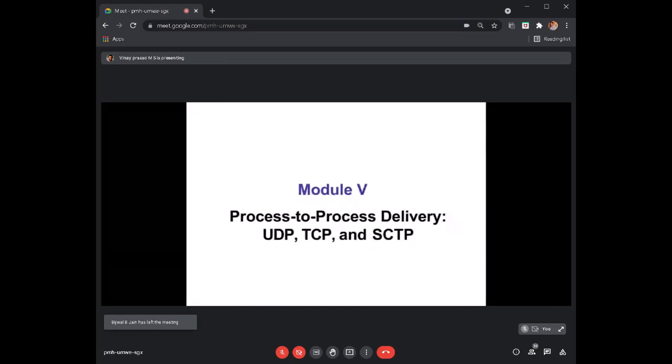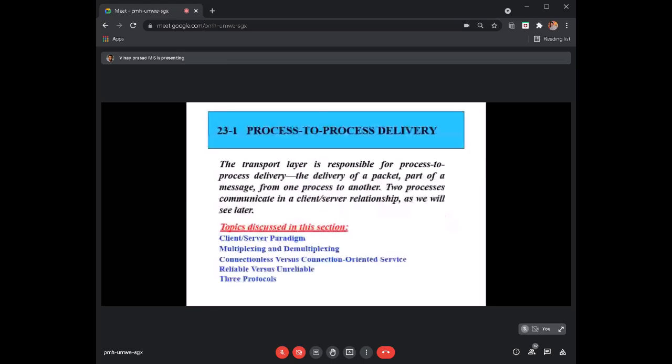Okay. So process to process delivery is the responsibility of your transport layer, which ensures the delivery of a packet, a part of a message. We said that in the transport layer we consider a part of a message or datagram, and we call it a segment. A segment is the transport layer's packet, as opposed to the packet at the network layer. So it ensures delivery of a set of segments, a part of a message, from one process to another process.